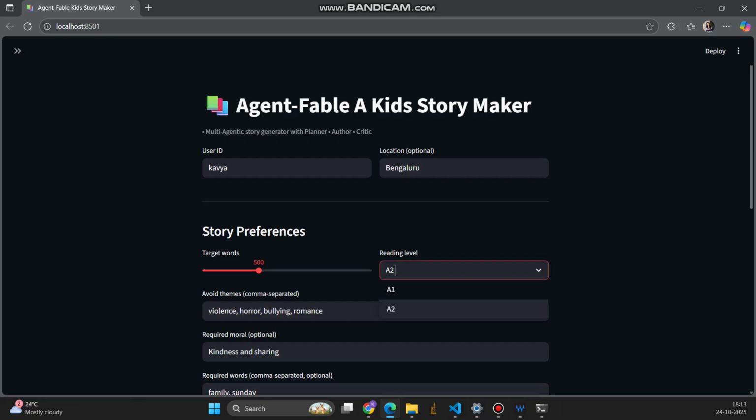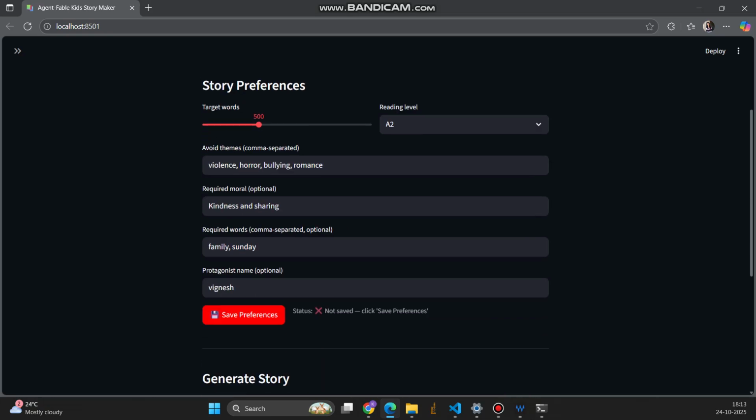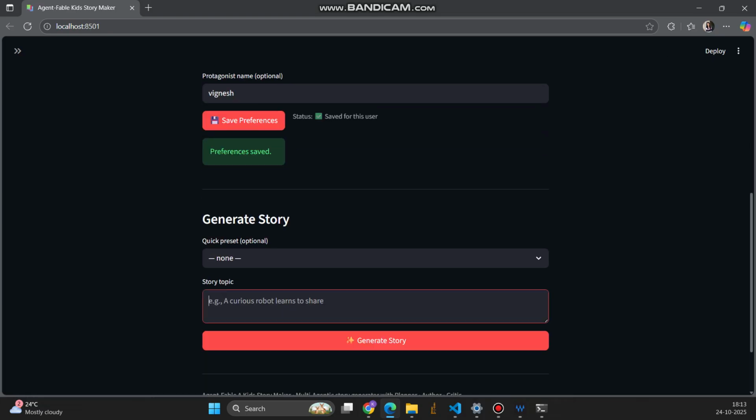So for the reading level, A2 is for smaller kids, and A1 is for kids who have really great vocabulary and can understand high level English. So we're selecting A2. And then we are avoiding some themes, like violence and horror, because this is just for kids. So we are keeping this also as a guardrail. And then we save the preferences, and just enter a topic.